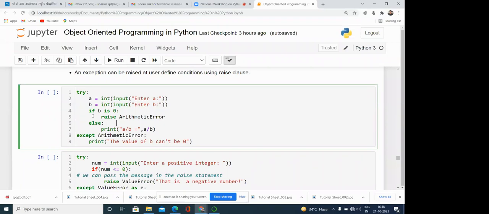But what we can do, on certain condition, we can raise the error explicitly. Like here you can see, if b is 0, in that case what we can do is raise arithmetic error. What is the meaning of it? If the value of b is 0, then we are externally generating the error.